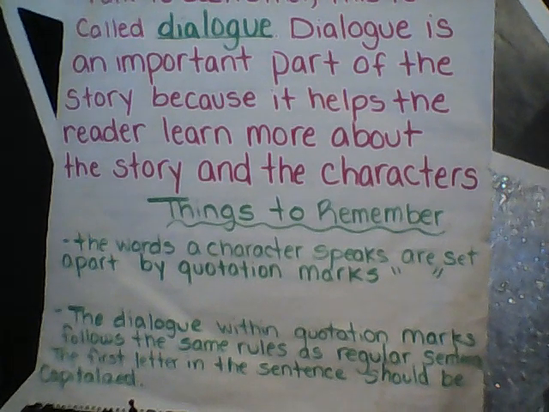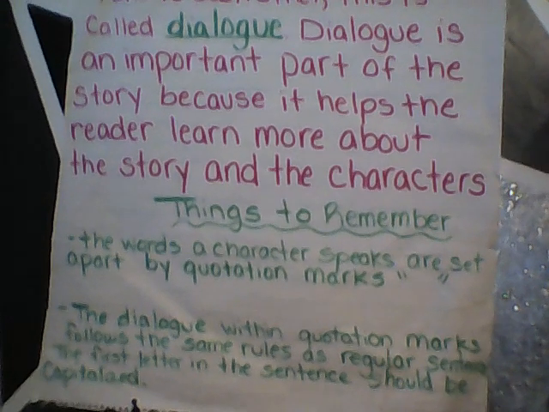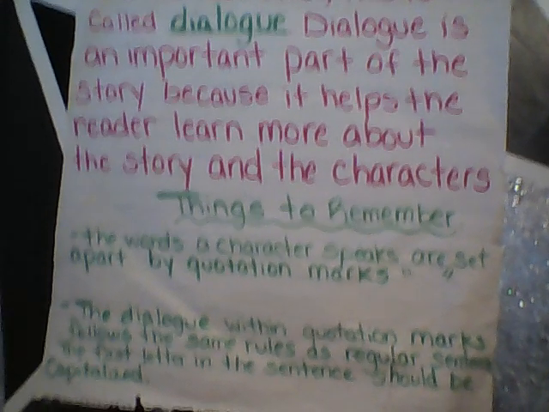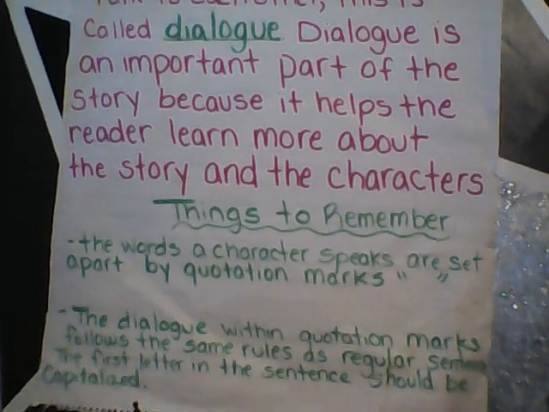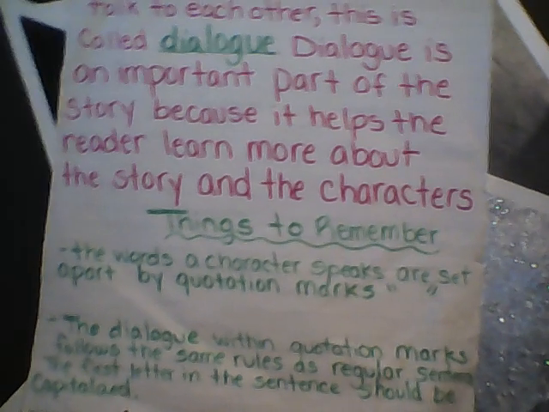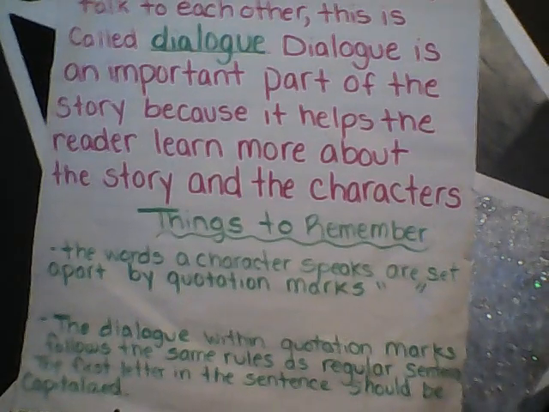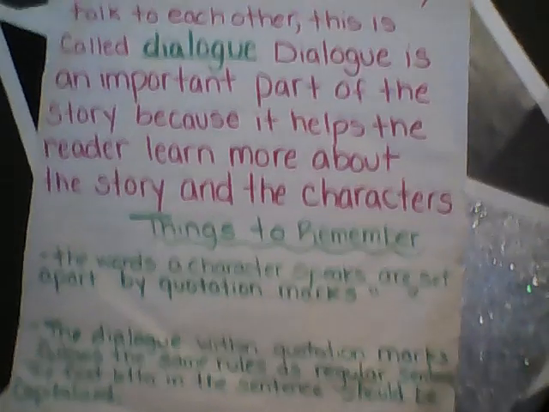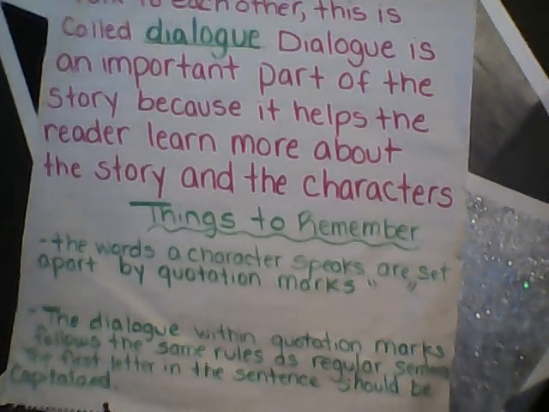Now, let me zoom in so you can follow along as I read the things to remember in green. The words a character speaks are set apart by quotation marks. There's a beginning quotation mark, two little lines, and then the ending quotation marks. The beginning quotation mark starts at the beginning of the sentence, and most of the time, the closing quotation mark will end after the punctuation mark or after the statement is completed.